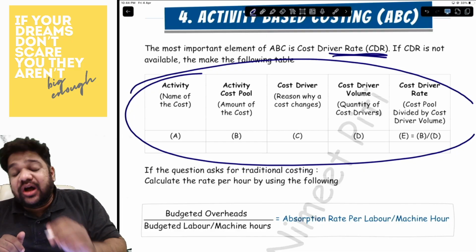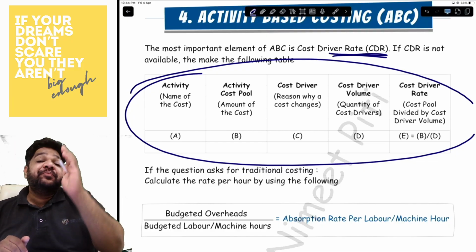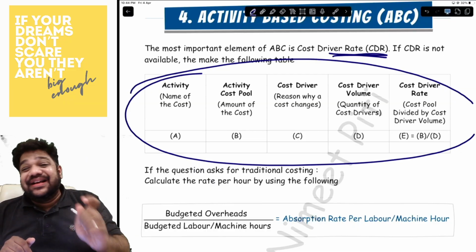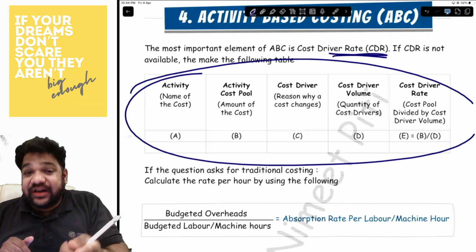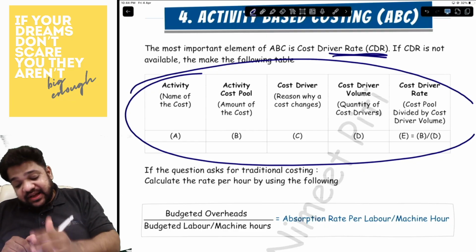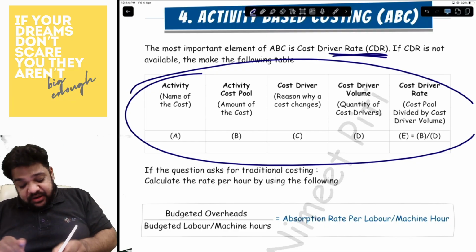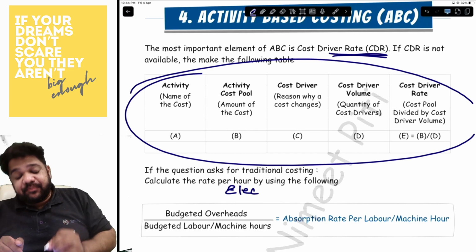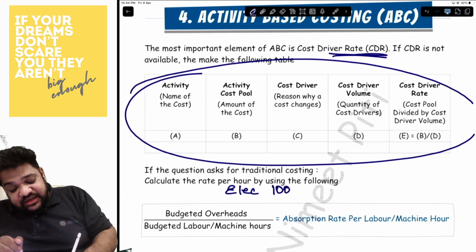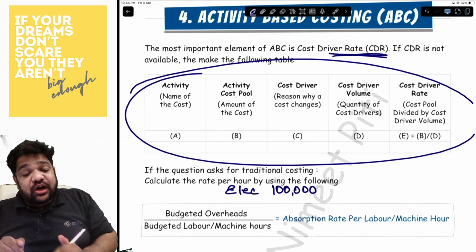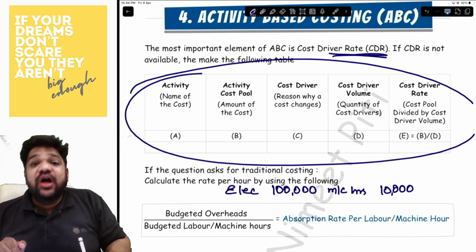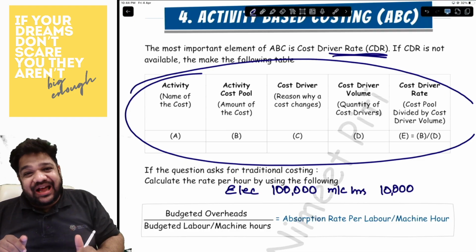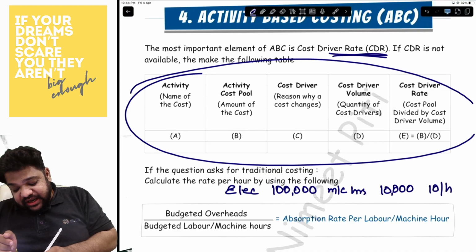The activity. First column is activity. It is the name of the cost. Second is activity cost pool. It is the amount of the cost. Third is the cost driver. That is the reason why the cost is going to change. Fourth is the cost driver volume. So for example, I have electricity as a cost. That is my activity. 1 lakh is the cost pool. Reason why the cost is changing is machine hours. I have 10,000 machine hours. Lastly, my CDR. For 10,000 machine hours, my cost is 1 lakh rupees. So my cost driver rate is 10 per machine hour.